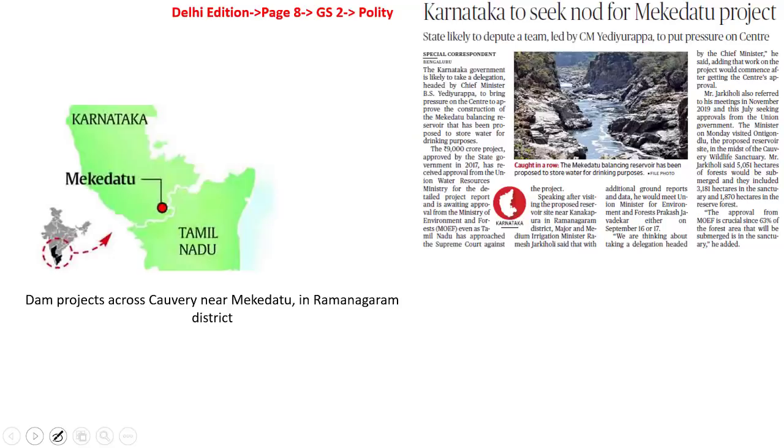Now let's look into the next article. This article here is speaking about the Mekedatu project. Karnataka has proposed two dam projects across Kaveri near Mekedatu, which happens to be in the Ramnagara district of Karnataka. What is this Mekedatu project? We have the IT capital of India, which currently is facing a lot of water issues.